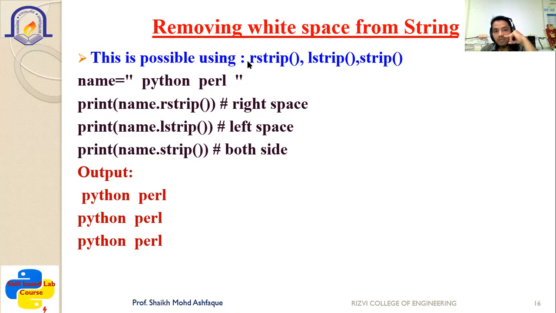For that purpose, the various methods to be used are strip, lstrip, and rstrip. You can see the example: name is equal to double quotes, some space is there, Python, then some space, then Perl, then some space inside the double quotes. It is defined.